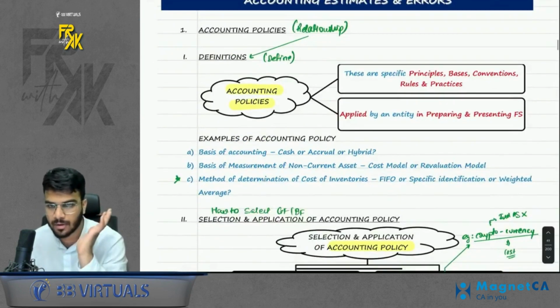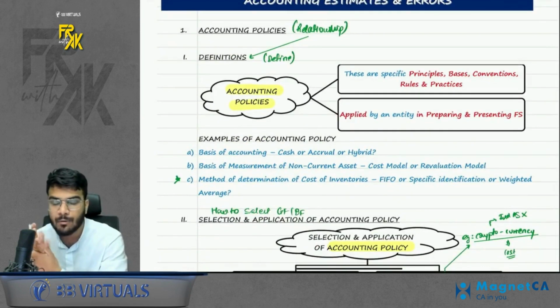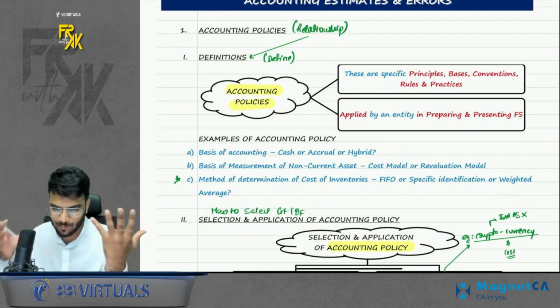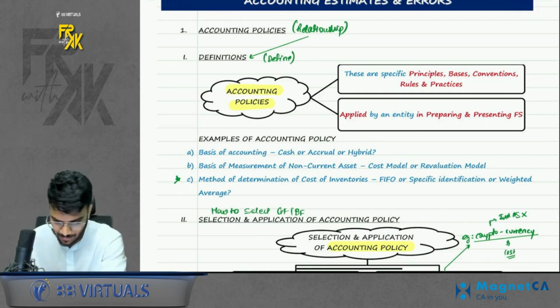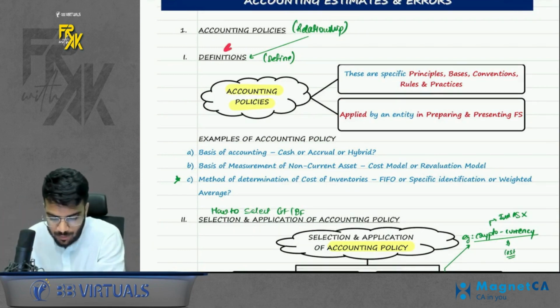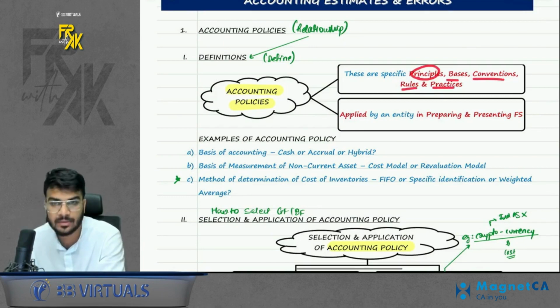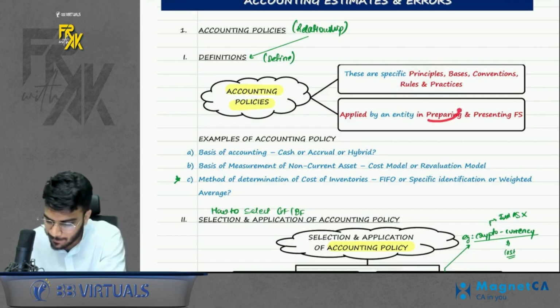Now what is the meaning of accounting policy? In case you remember, I linked the accounting policy with relationship. You might be able to recall that example as well. So first we define what accounting policies are. Whatever principles, basis, conventions, rules, practices you use in preparing and presenting financial statements are known as accounting policies.